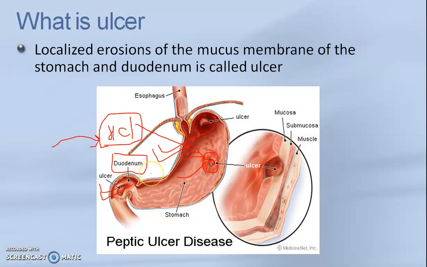So to understand the whole basics of this chapter, first we need to understand the pathophysiology of the parietal cell. You know very well that parietal cells are mainly responsible for the secretion of HCl, and parietal cells are located in the stomach. Okay, here I am showing that. Just imagine that parietal cells are located over here and they are releasing the HCl. So first of all we'll study the pathophysiology, or I can say how the parietal cell works and how it is responsible for the HCl secretion.